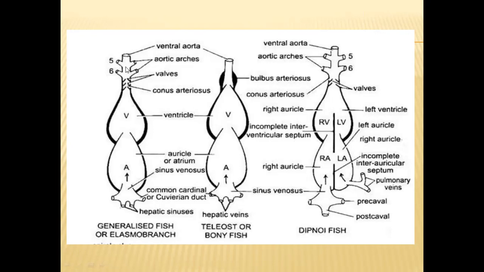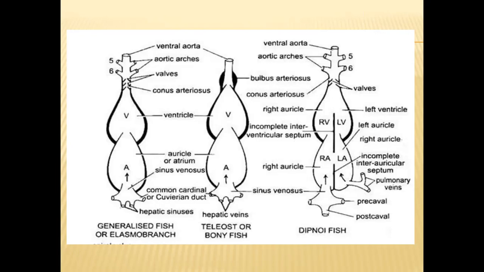They will carry blood to the gills present on both sides, in the lateral sides of the gut region. After that, oxygenated blood from the gills directly goes to, and will be supplied to, all the systemic organs.